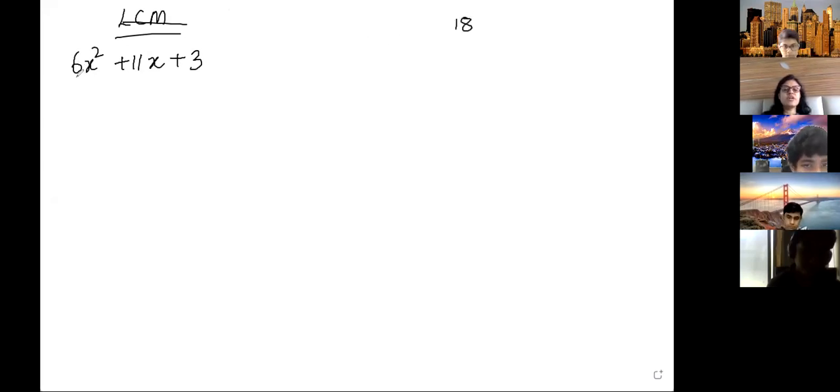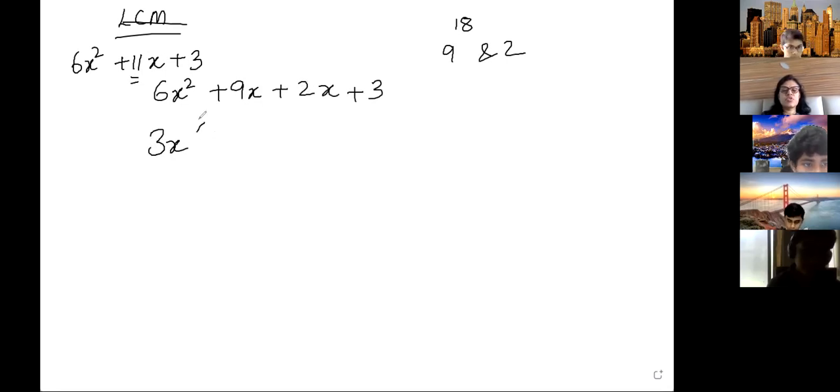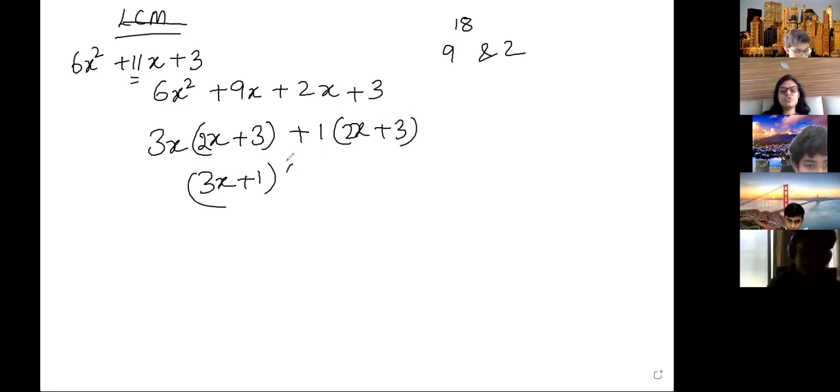Rest everyone please try. What will it be? 18 you have to split into 11, 9 and 2. Simple. 6x² plus 9x plus 2x plus 3. 9 twos are 18, 9 plus 2 is 11x. So 3x common, x plus 3... 3 twos are 6. So 2x plus 3. Answer is 3x plus 1 into 2x plus 3.